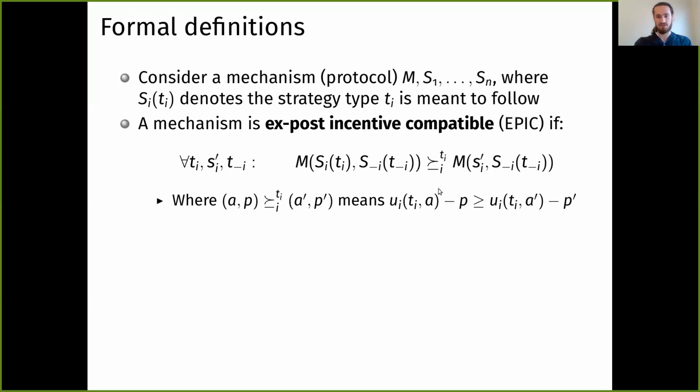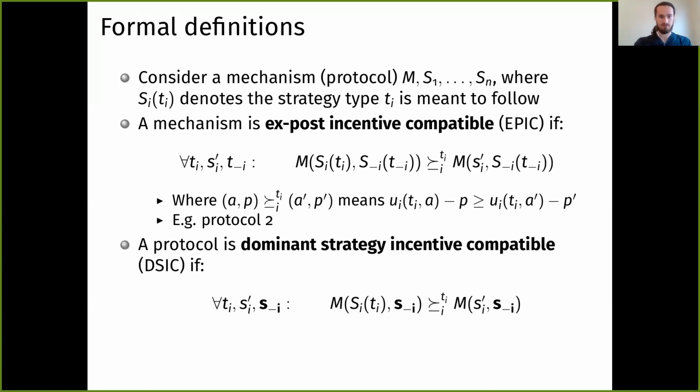And some fancy notation was used here just to signal that your final utility is the utility for the outcome minus any price that you're charged. One example of this is protocol 2 from the previous slides. The stronger definition of incentive compatibility is dominant strategy incentive compatibility.